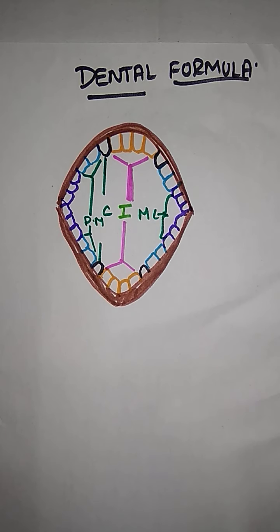Let's look at the formula for milk teeth. What is the formula for milk teeth? We already said that the count of milk teeth is 20. Let me explain how they are represented. First thing is 2 1 2 divided by 2 1 2. How are they represented? The 2 1 2 divided by 2 1 2.